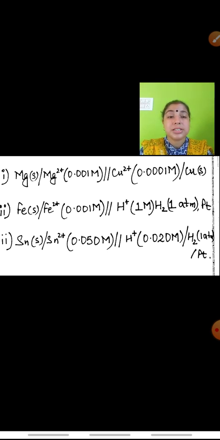This stands for the standard hydrogen electrode. For the standard hydrogen electrode, you will always write the concentration as 1 M. In the Nernst equation also, you will write the concentration to be 1 M for this cell. Similarly, the third one is tin and a standard hydrogen electrode, where the concentration is not 1 M for the standard electrode also, and it is given to you. You can write it down. Now children, do solve the 3 numericals in your fair notebook and do solve the worksheet that is attached to this. Okay, Sai Ram, thank you.